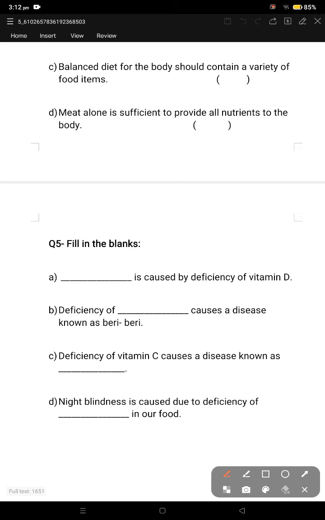Now see the fill in the blanks, children. Last time when I gave you the question answers of chapter number 1, I told you that next time I'm not going to give you the answers; at that time only we will discuss. So you think, what is the first answer? Dash is caused by deficiency of vitamin D. What is caused by deficiency of vitamin D? Yes, very good. The correct answer is rickets. R-I-C-K-E-T-S, rickets. Okay children, I am going to write it here.